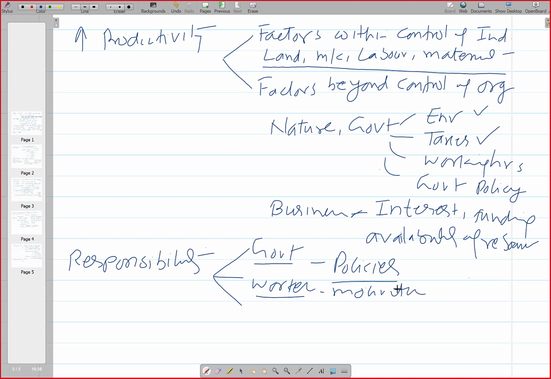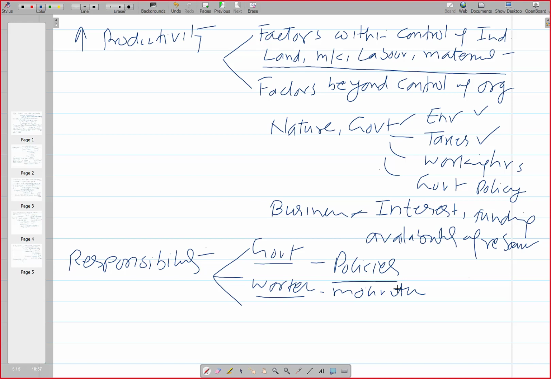I'll talk a little later about this worker related aspect, because there has to be at least a reasonably good level of motivation to do any good thing. Otherwise, you may have very good machinery and very good procedures, but if the workers are not motivated, then not much can be done. That is what we study in TQM kind of subjects.